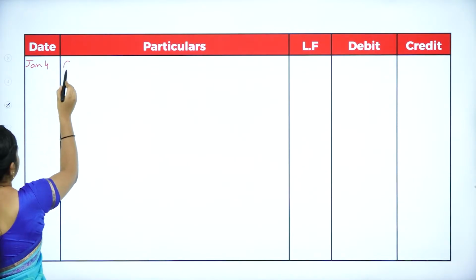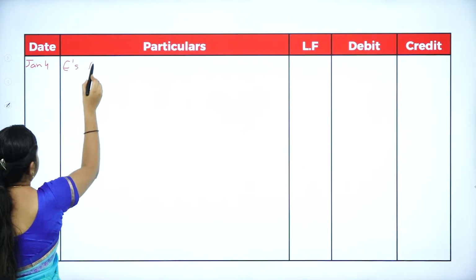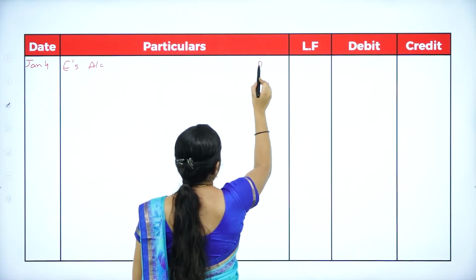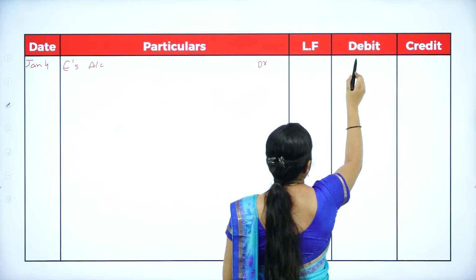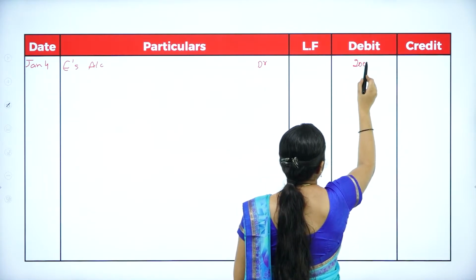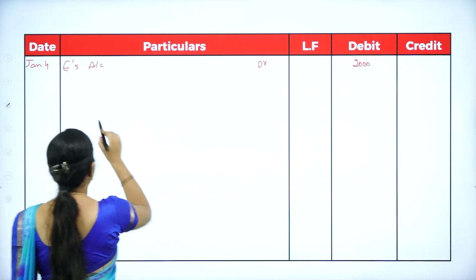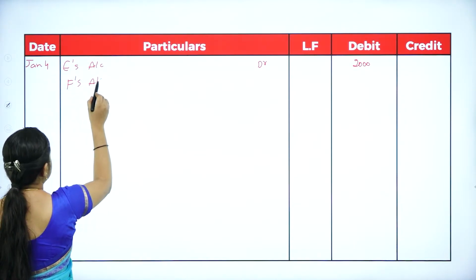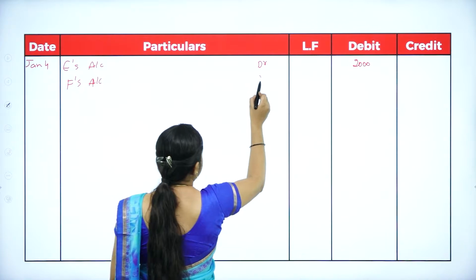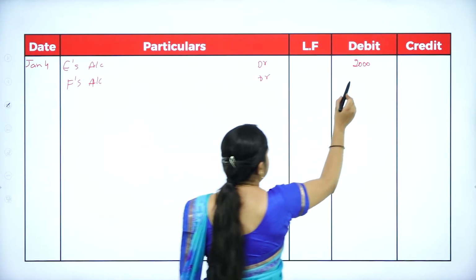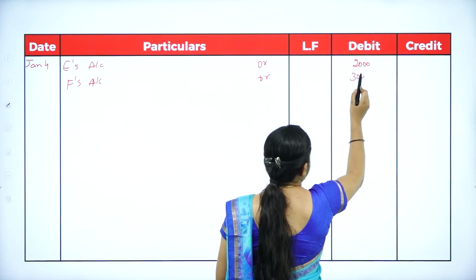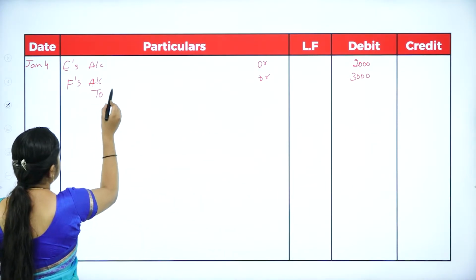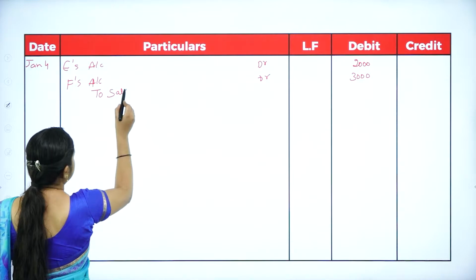Jan 4th. E's account debtor of rupees 2000 and F account debtor 3000, to sales account.